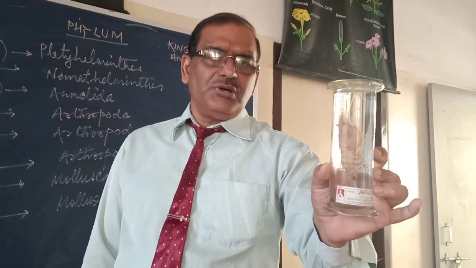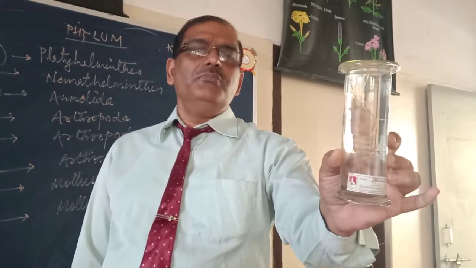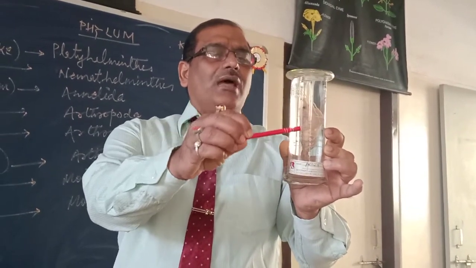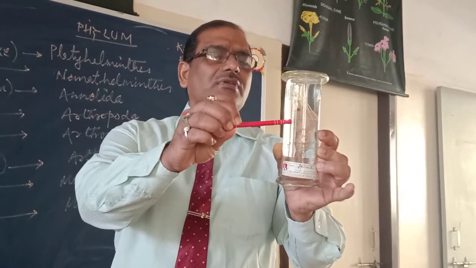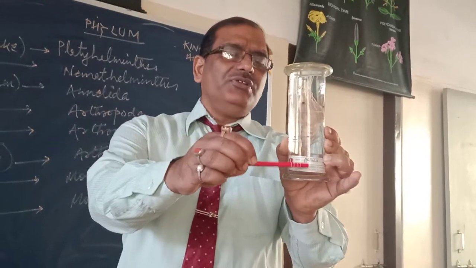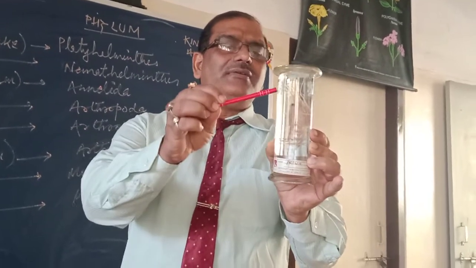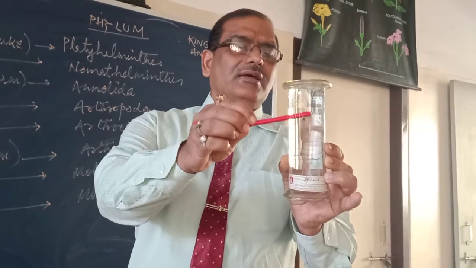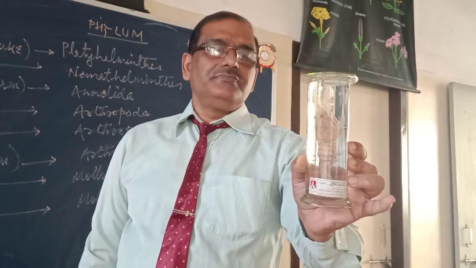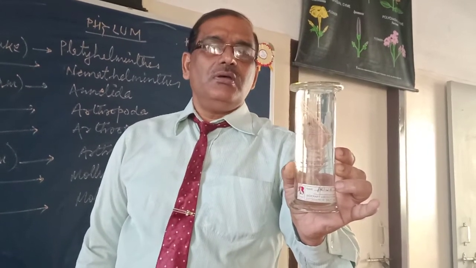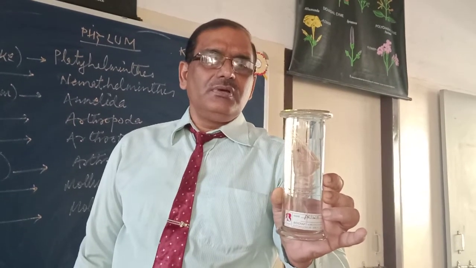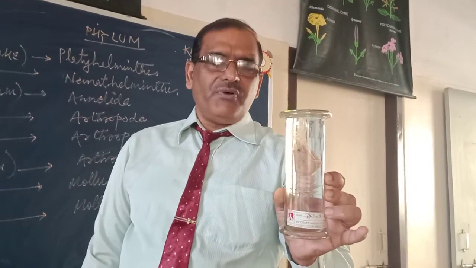Next point, head and thorax are not distinguishable. Head and thorax are fused to form the cephalothorax, so there is no clear head. And this is the abdomen. And this is the caudal, the tail at the end. There are tentacles. Eyes are there. And legs are jointed. The unique features of Arthropoda: exoskeleton, external segmentation, jointed legs. These are the unique features of phylum Arthropoda.